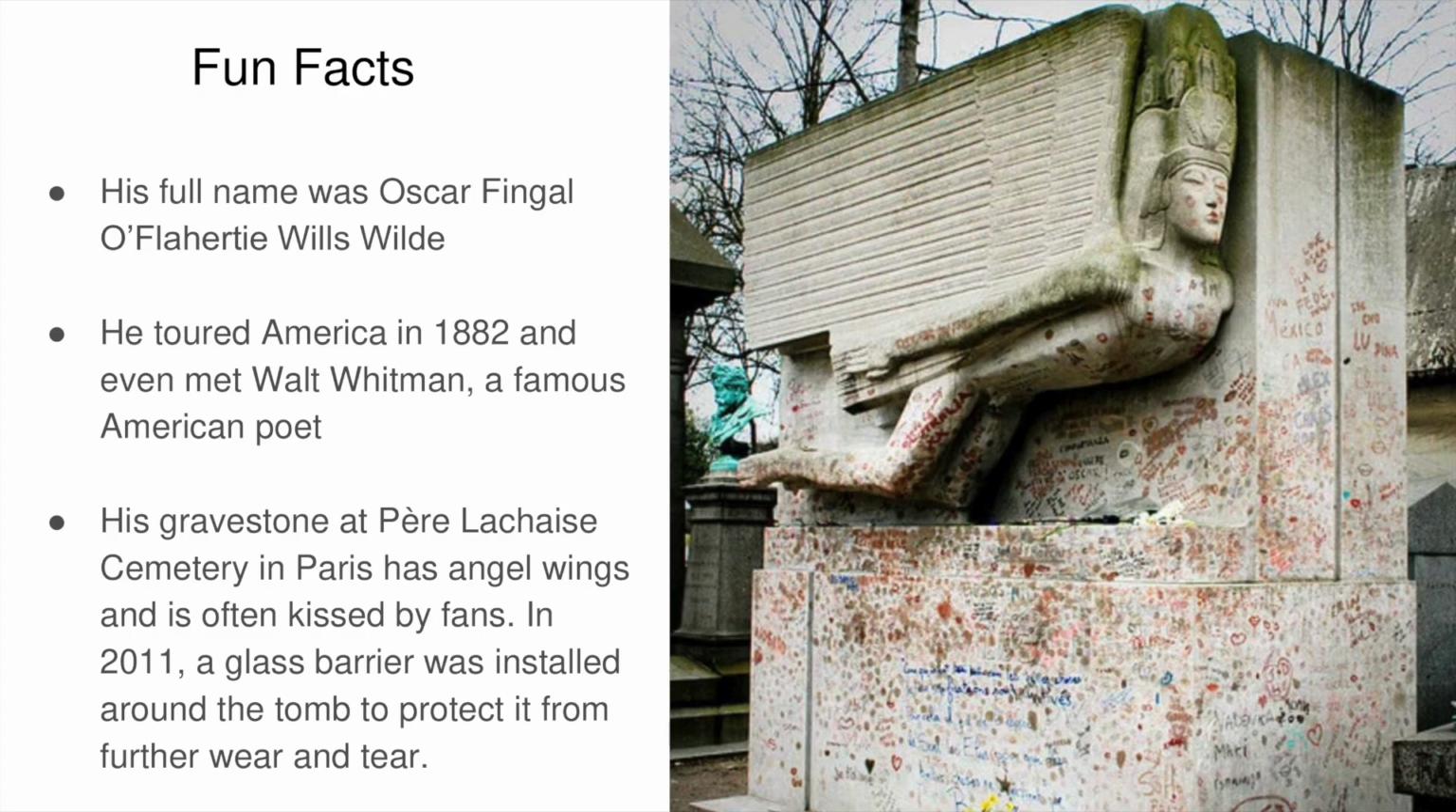Slide 12, Fun Facts. Let's wrap things up with a few fun facts about Oscar Wilde. His full name was Oscar Fingal O'Flaherty Wills Wilde. That's a lot of names. He once toured the United States and even met the famous American poet Walt Whitman, and his gravestone in Paris has angel wings on it. For years, fans would kiss the stone. So many people did it that a glass wall had to be built around it to keep it from wearing away. Even after all this time, people still admire Oscar Wilde.